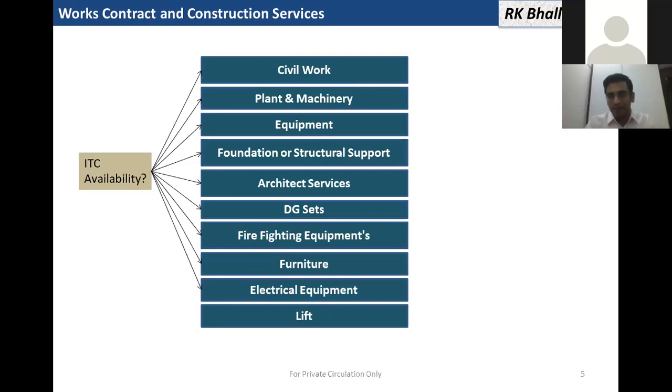So we must enter into a separate contract. We should issue a separate PO and even receive a separate bill for civil construction and plant and machinery, so that we are eligible, and we can claim as much input as is possible as per law. And we should be careful that even these contracts must not be interlinked, and there should not be any cross-fall breach between these contracts.